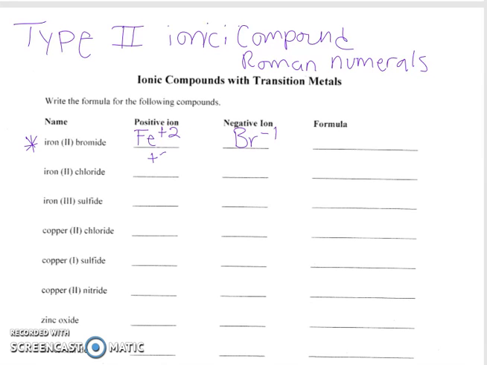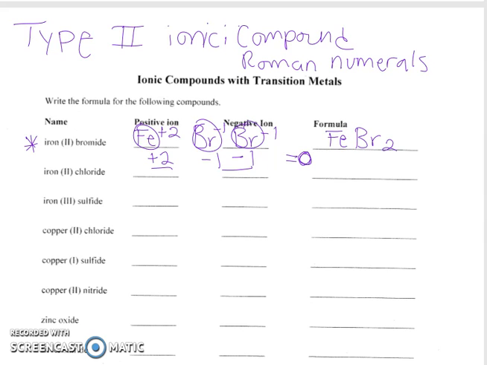And we know if iron is losing 2 and bromine is gaining 1, that doesn't equal 0. So we need to add an extra bromine. So we have a +2 and a -2 equaling 0. And then when we read our formula, we have iron, and we have 1 of them, and then bromine, and we have 1, 2 bromine.